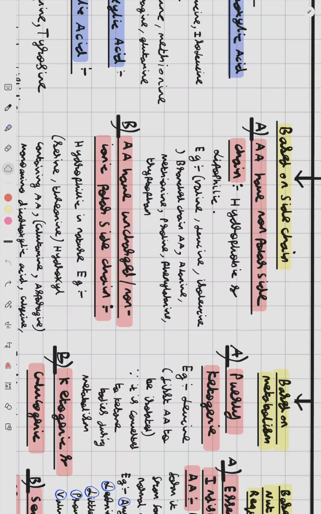So branched-chain amino acids, and alanine, methionine, proline, phenylalanine, and tryptophan. These are the examples of amino acids that have a non-polar side chain. They are hydrophobic and lipophilic in nature.